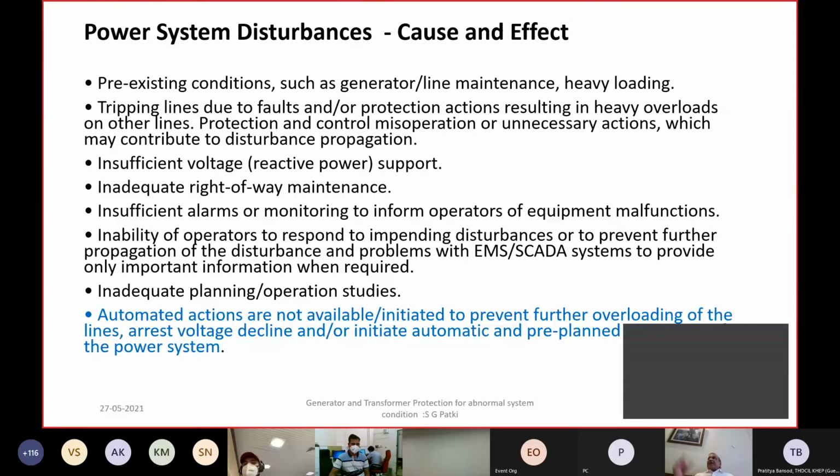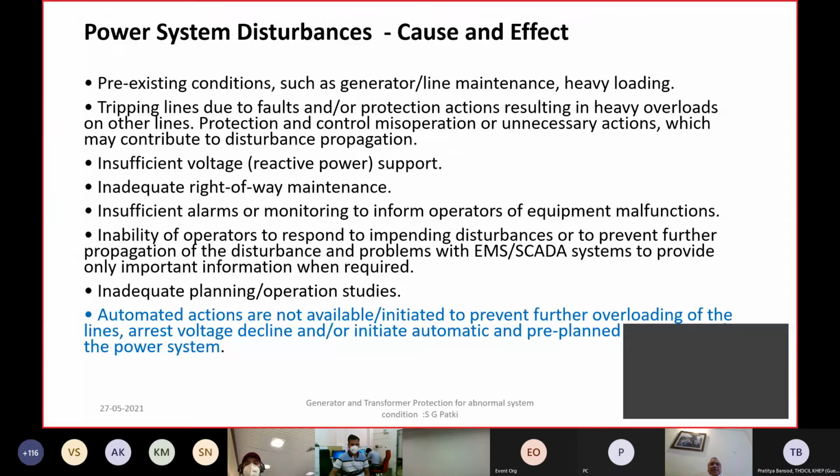That means more than one element remaining out of service, and these sorts of multiple outages can sometimes initiate a disturbance with any one event happening. Some lines can trip due to a fault or some maloperation of the protection relay during such a disturbance, which results in further propagation of the disturbance, which we call the cascading effect.